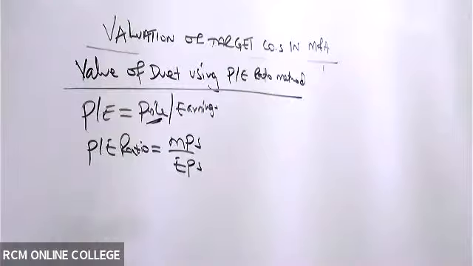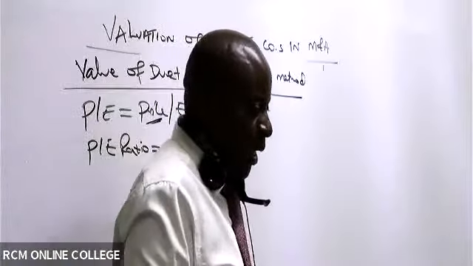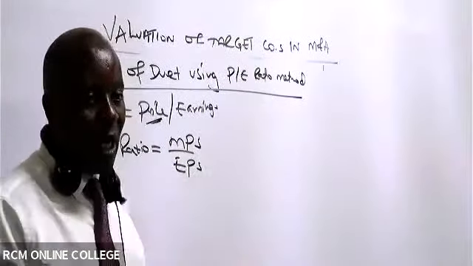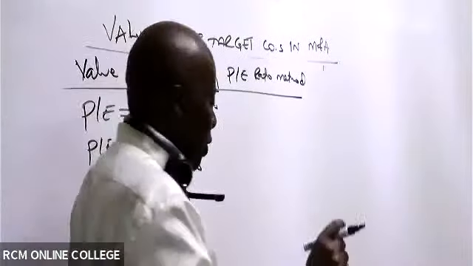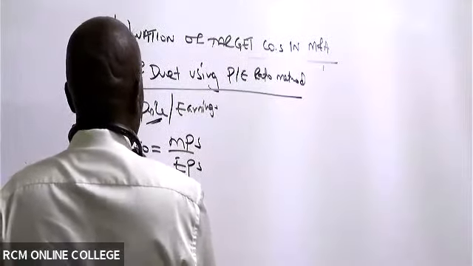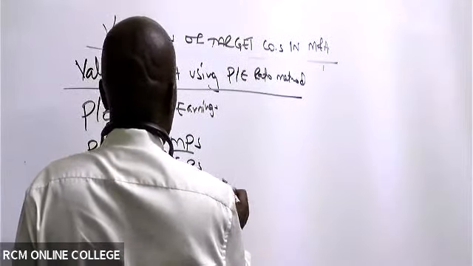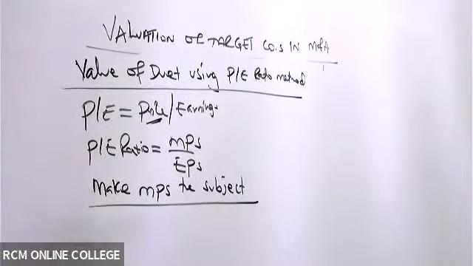Please write like that: PE ratio equals MPS over EPS. So they want us to value an organization. We shall always look at how we value a share. So make MPS the subject of the formula.